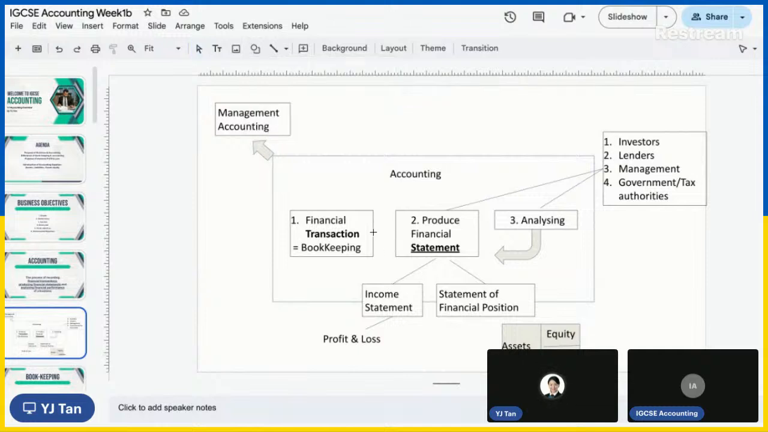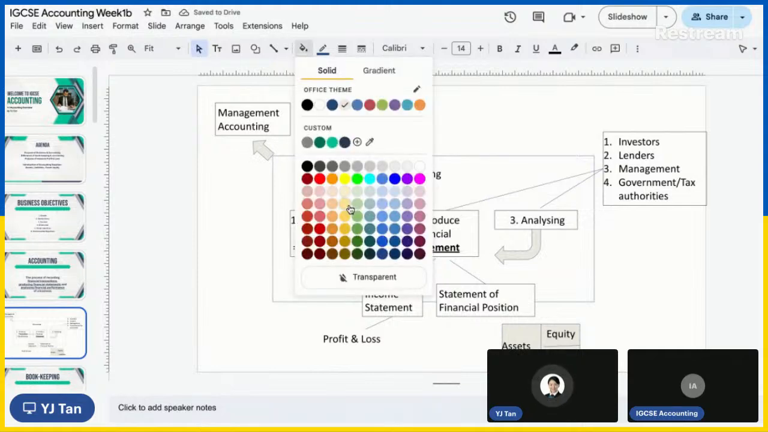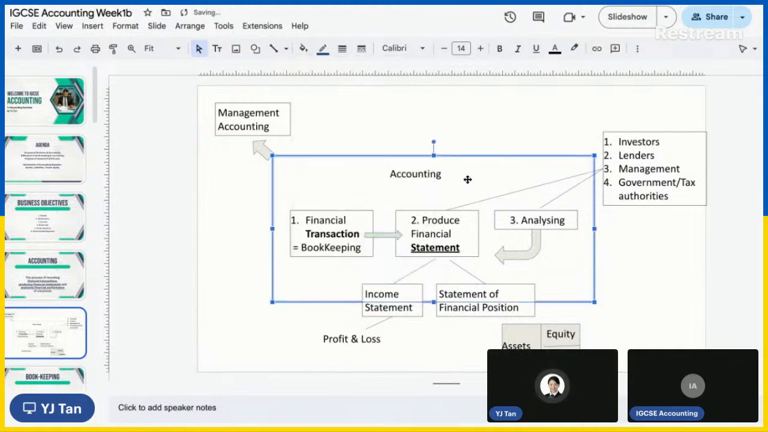Improvement of this. So after you record everything, you produce the financial statements. Produce the financial statement, imagine that it's a report. Later part we will go into what is financial statement. They are too important. Later I will talk about it.